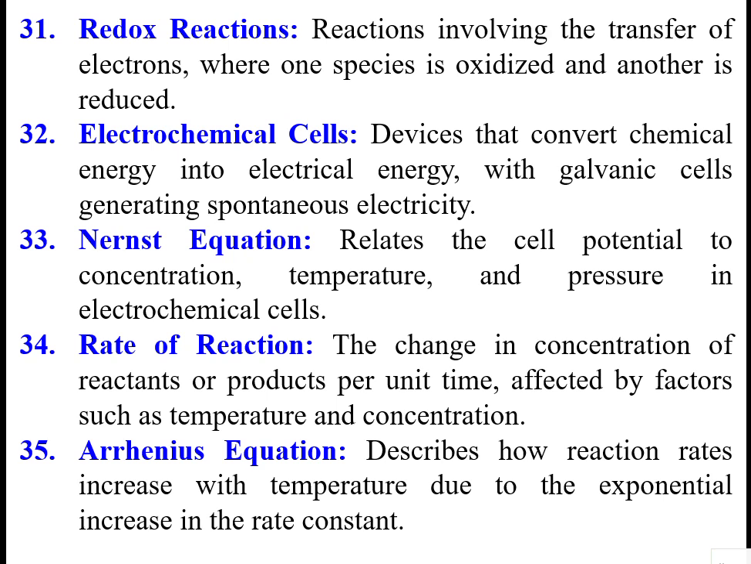These are devices that convert chemical energy into electrical energy, with a galvanic cell generating spontaneous electricity production. That is governed by the Nernst equation, where the cell potential is related to the concentration, temperature, and pressure in the electrochemical cell. The rate of reaction is nothing but the change in concentration of the reactants or products in unit time, and it is affected by factors such as temperature and concentration.